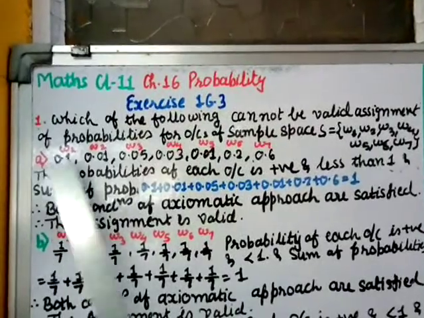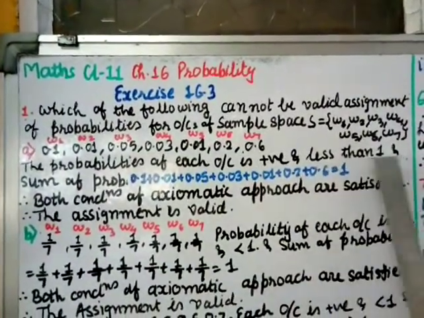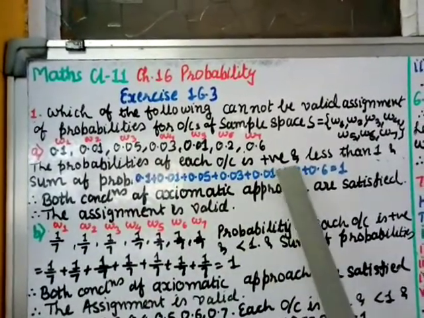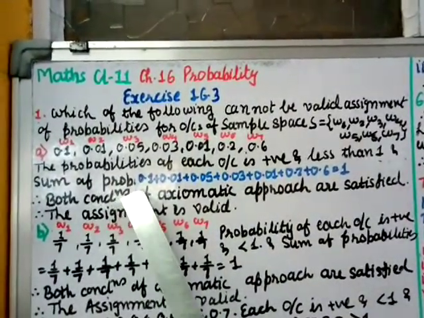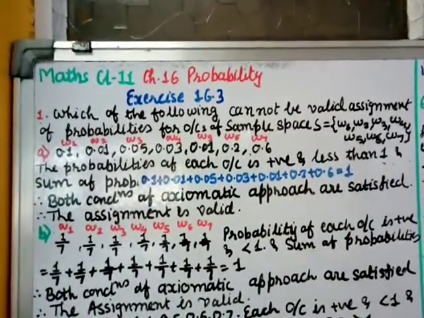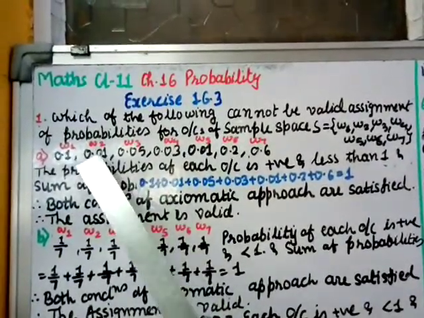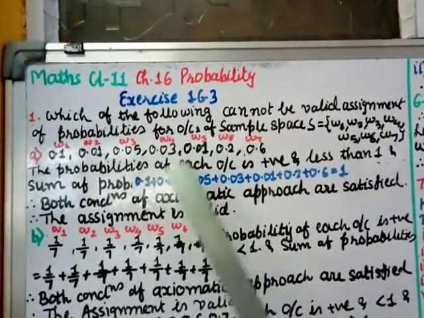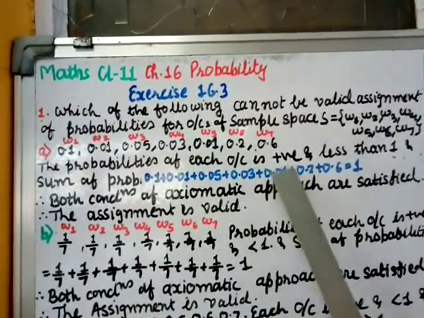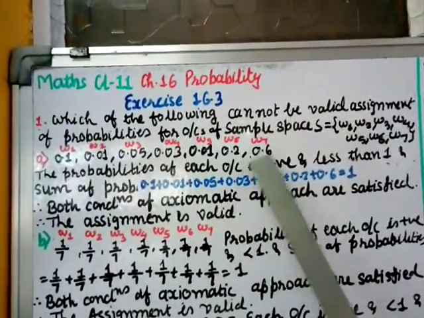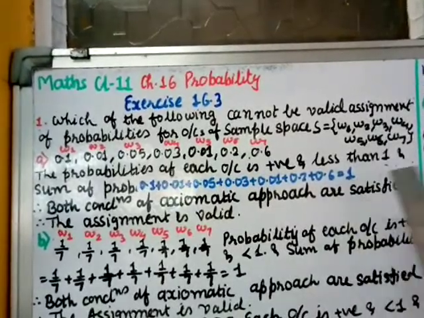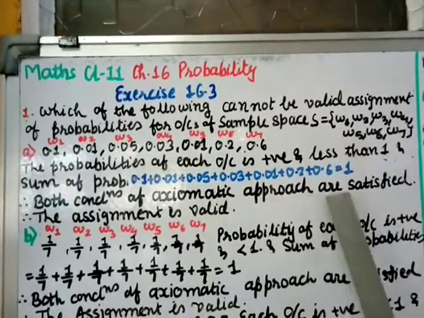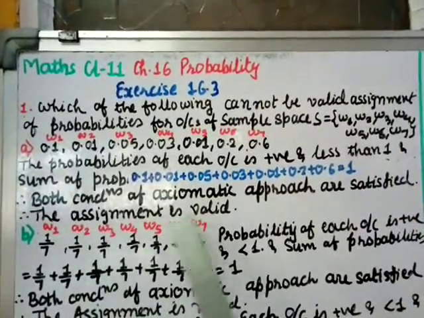So here you can see these all are less than 1, right? Plus they all are positive. So we can write the probability of each outcome is positive and less than 1, and the sum of the probabilities, we have to find the total, it should be equal to 1. So 0.1 plus 0.01 plus 0.05 plus 0.03 plus 0.01 plus 0.2 plus 0.6. If you add up you get 1, right? So this also is true. That means both the conditions of axiomatic approach are satisfied, therefore the assignment is valid.